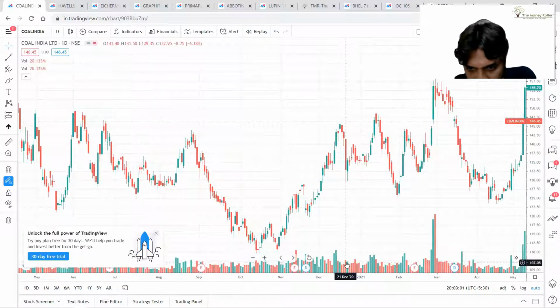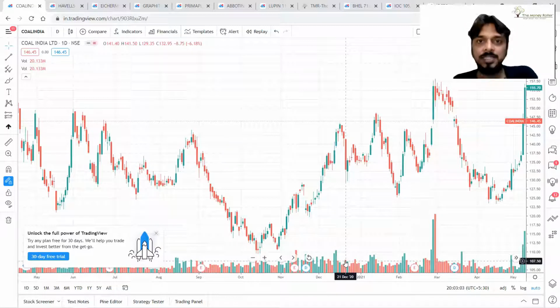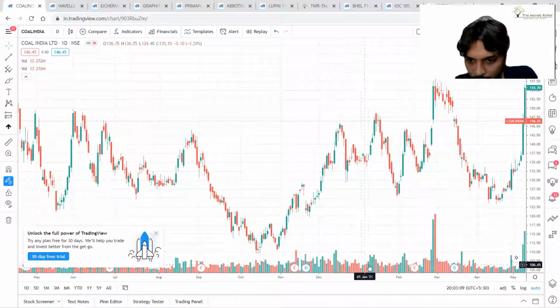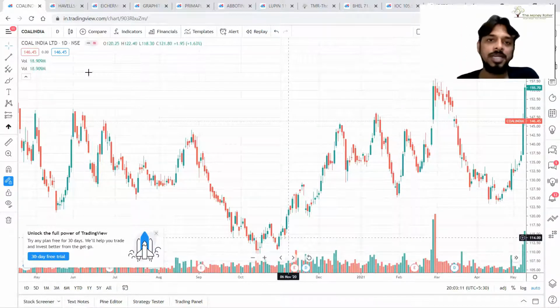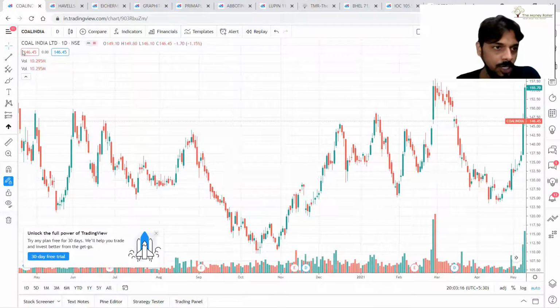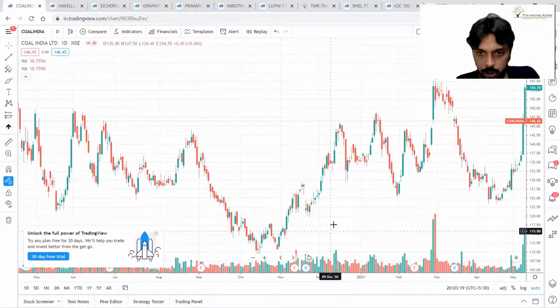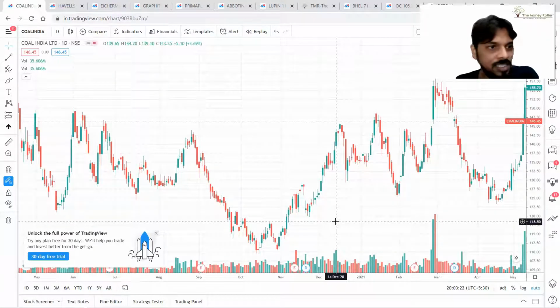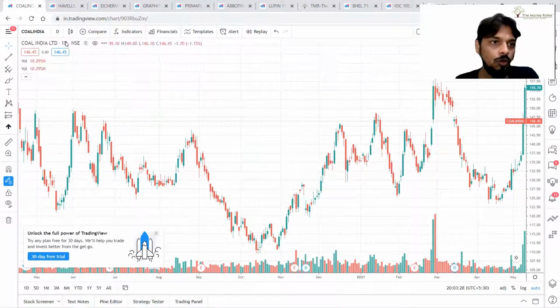Like that, the single bar signifies the number of shares traded on that day, correct? So every bar is nothing but the number of shares traded on those particular days. Here you will get the volume number. So on 14th of December, volume was 35 million shares. This is how we check.